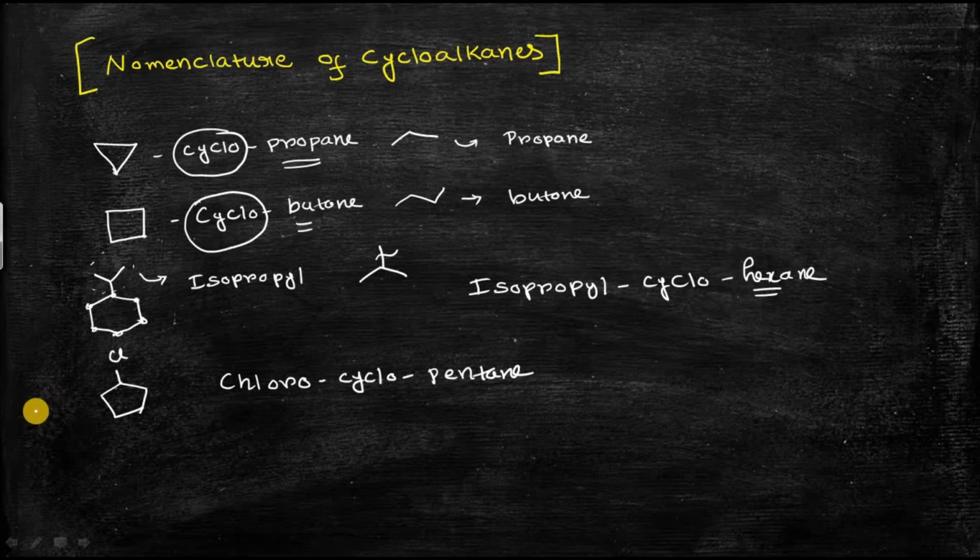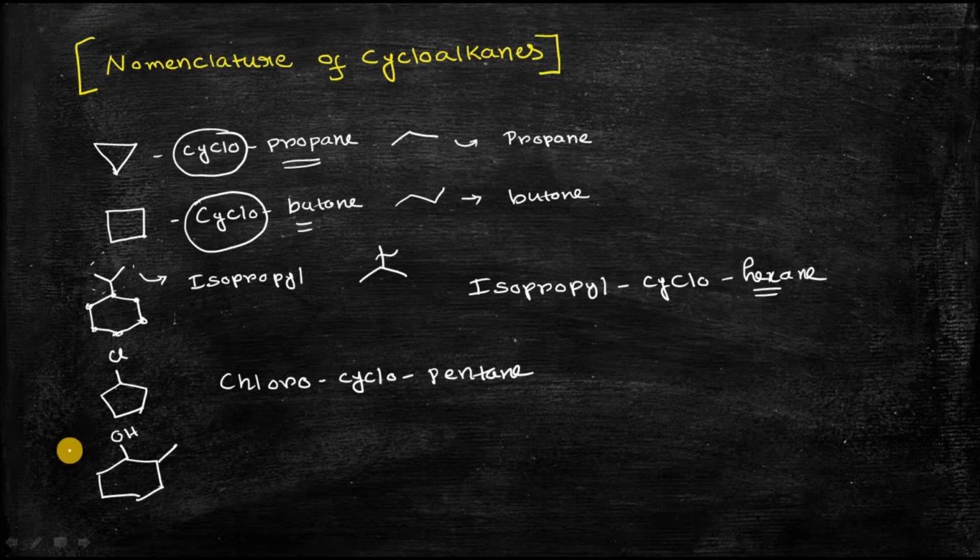Now what happens when there is more than one substituent? Let's understand this nomenclature with a simple example. Let's take the example of this compound. This is the hydroxyl group, which is the functional group, and this is the methyl group. In my previous lecture, if you do not follow this, you can go back to my previous lecture. The link is in the description on the right side. The link is there, as you can see.